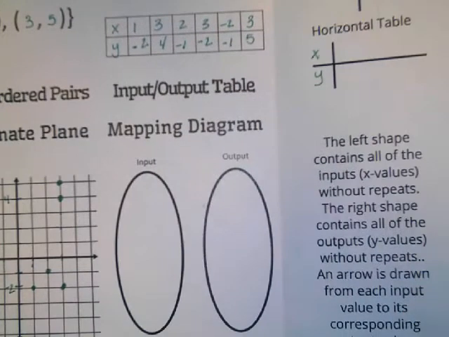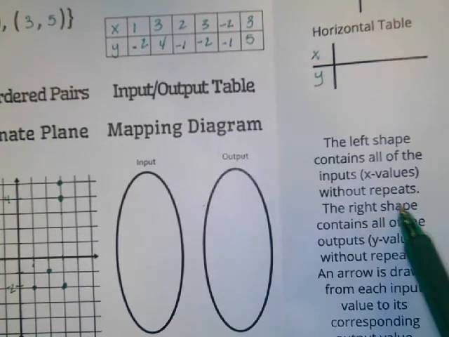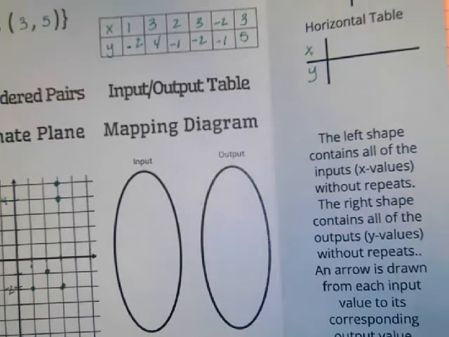All right, so another way that we can represent a relation is with a mapping diagram. So it has two shapes usually. The left is the x values and the y is the right. Now notice this says without repeats.